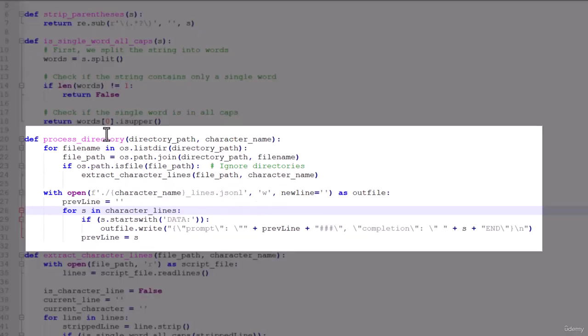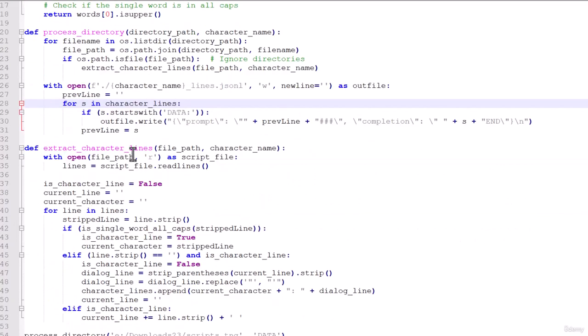We have a little convenience function here to process all of these scripts within a given directory, because there were 9 seasons of Star Trek: The Next Generation, and we have to slog through all of them and process each one individually. Here's where I actually go through and extract every individual line that each character said in each script. When I'm done, I'm going to go through everything that everybody ever said, and if it's Data saying something, I'm going to print out the previous line from whoever was talking to Data, as well as what Data's response was in this JSONL format at the end that we'll look at in a moment.